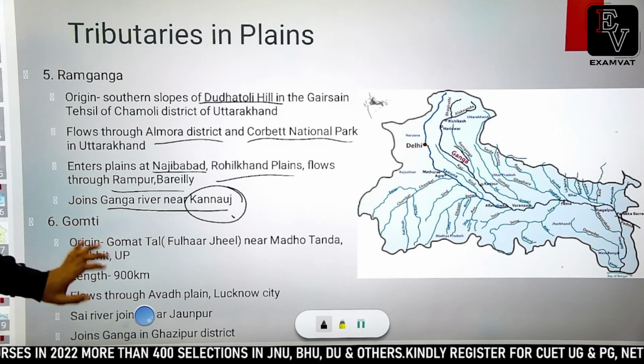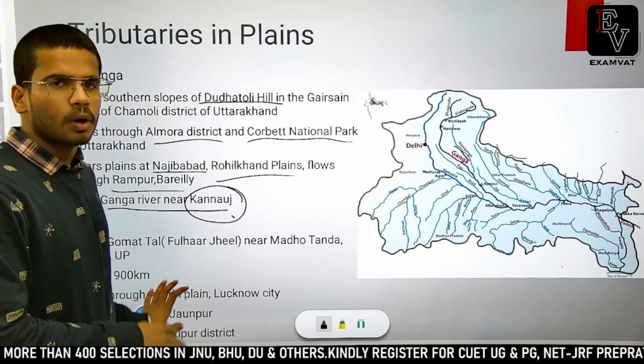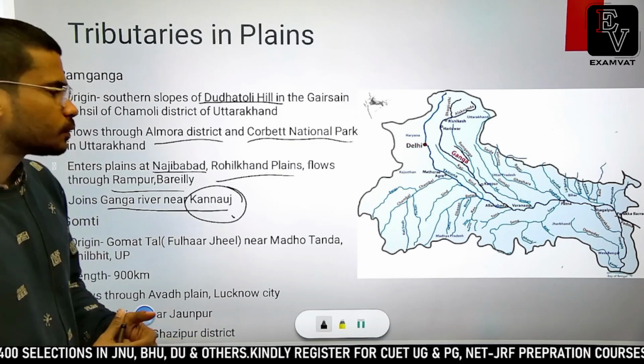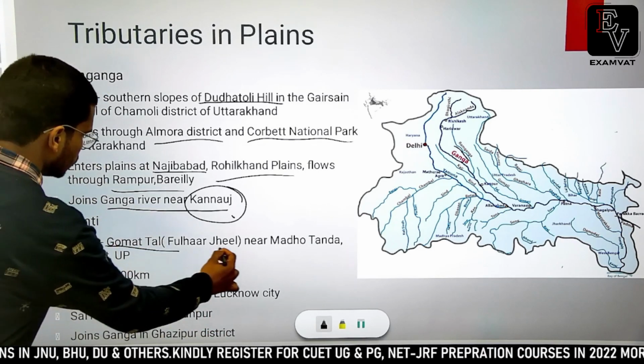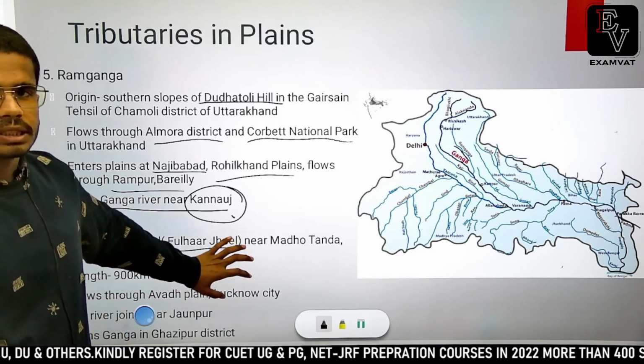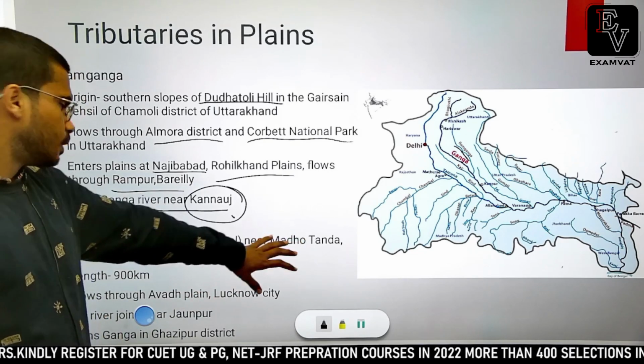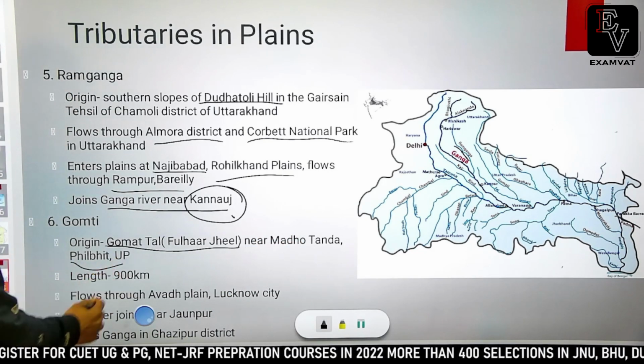So Gomti river does not originate in mountains. It is an important river of UP, and it originates from Gomat Jheel or Fulhar Jheel. This lake is near Madho Tanda, and it is in Pilibhit district of UP.